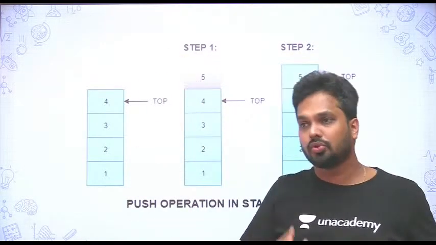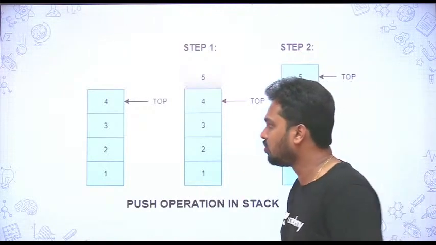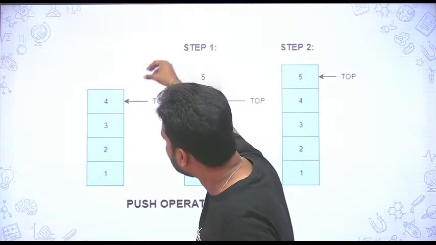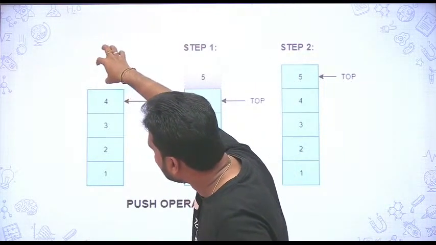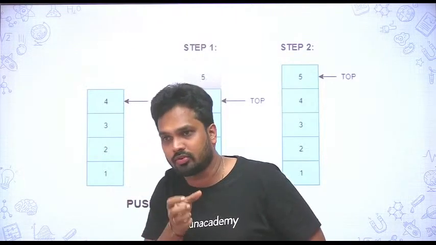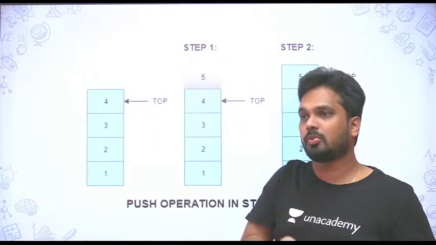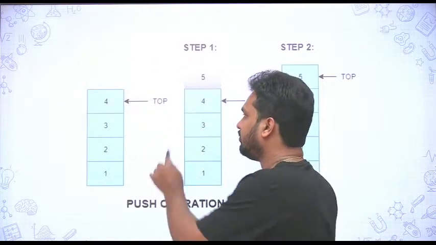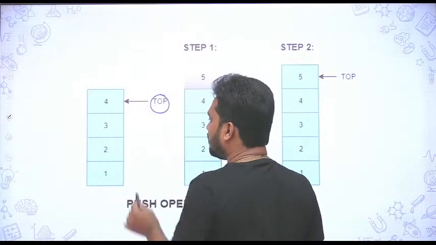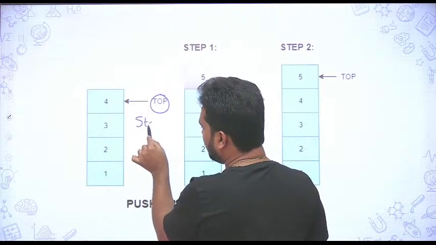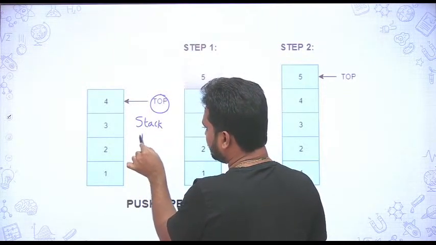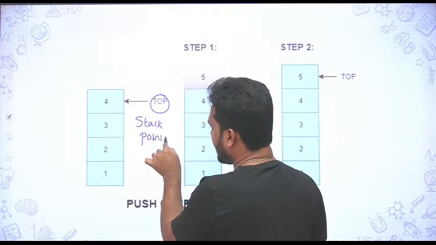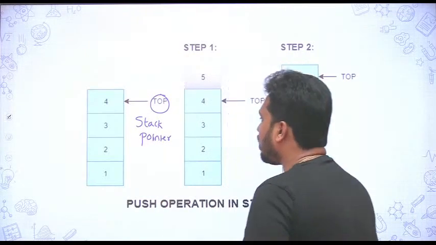Suppose you want to enter the data here, I should keep the data on the top here. So to understand from the computer point of view, for processor point of view, how the processor knows it should keep the data here, that is directed with the help of a pointer called top. We call this in our microprocessor as stack pointer. So stack pointer is pointing to the top of the stack.